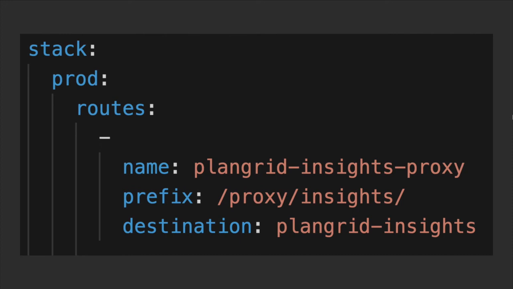The really big drawback in this is it made it incredibly difficult to decouple the idea of the API from the service, and you had to know that an API mapped to a service and then steal the endpoints from that service. It also made it more confusing because you could go to the PlanGrid Insights service and then put another route in there that would take proxy insights and send it to yet another service. So by not modeling the API in the first place, we really backed ourselves into this corner where it was very difficult to reason about where things were going to go if we open this up.